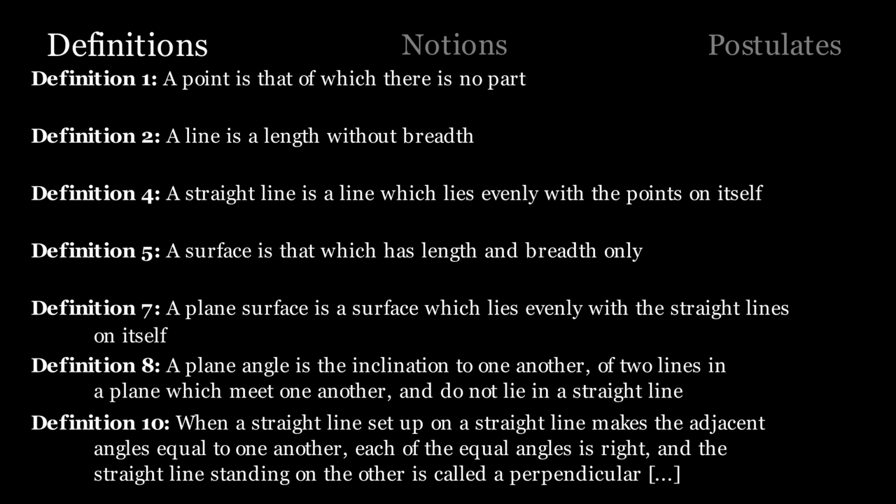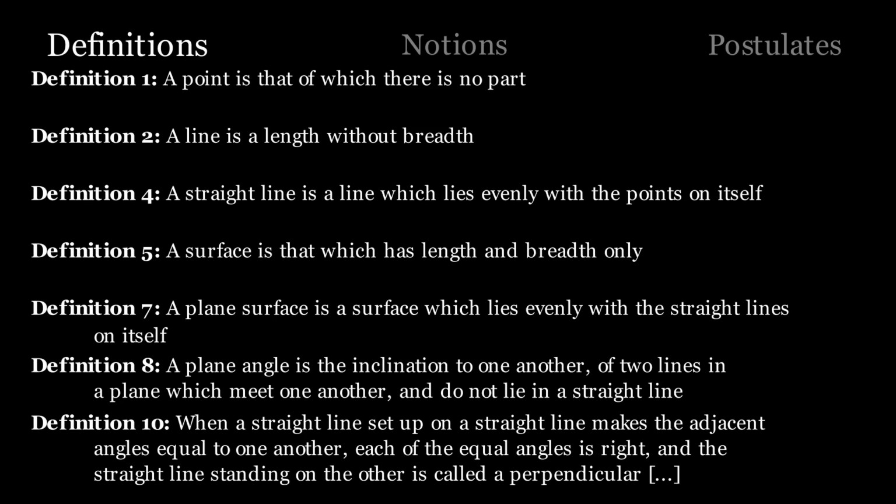Now it is important to realize that some of these ideas can also seem very vague. Many of these definitions are not very rigorous and are only understood within the context of the book. For example, the first definition says a point is that of which there is no part. However, there is nothing in our physical world that has those properties exactly, making the meaning inferred.